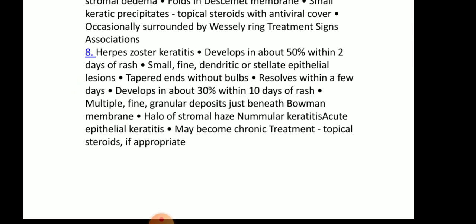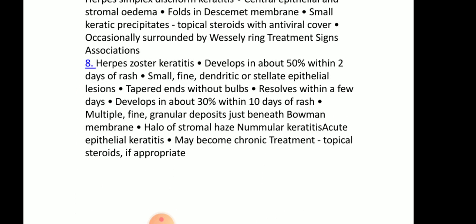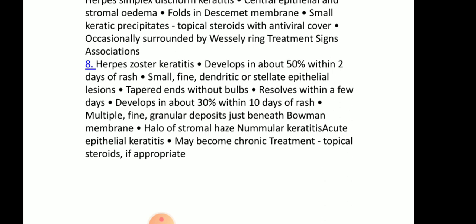Then coming to the herpes zoster keratitis. It develops in about 50% within 2 days of rash. Small, fine, dendritic or stellate epithelial lesions are seen. Tapered ends without bulbs. Resolves within a few days. Develops in about 30% within 10 days of rash.